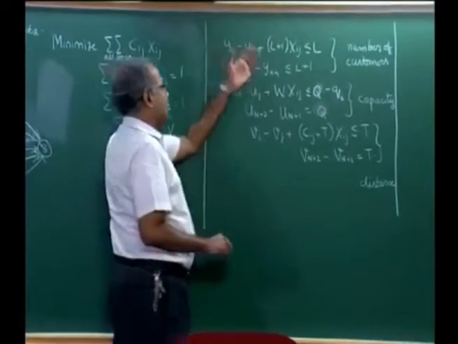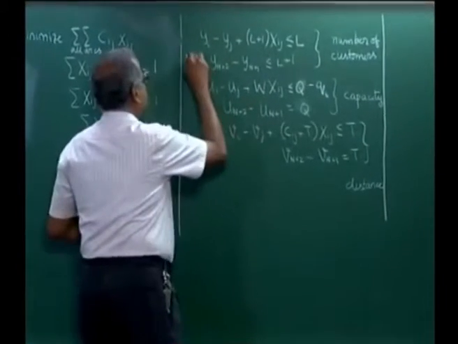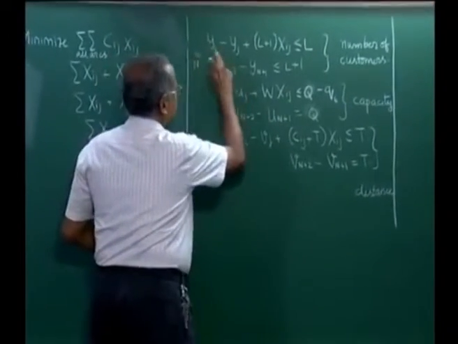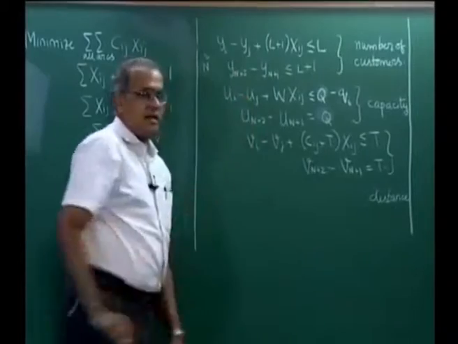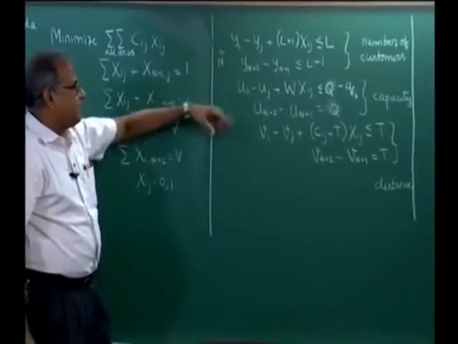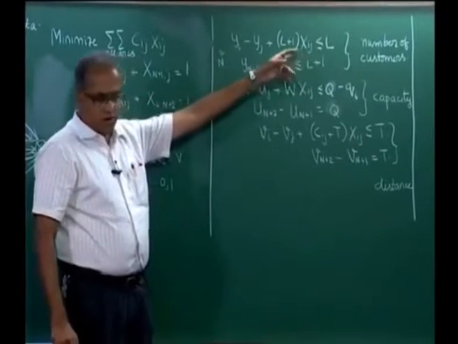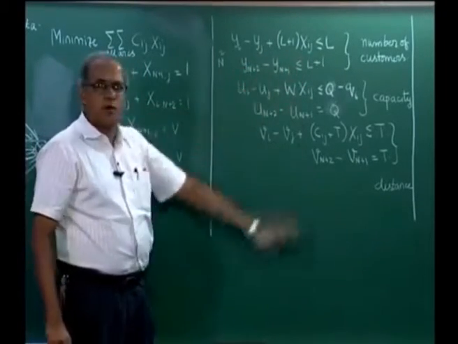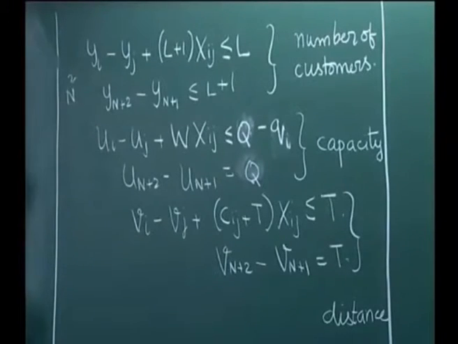All of these would require of the order of n square constraints, because now we realize that yi and yj are some other continuous variables that we have introduced. Xij is the same, L is known. Similarly, yn plus 2 and yn plus 1 are another set of continuous variables that have been defined.